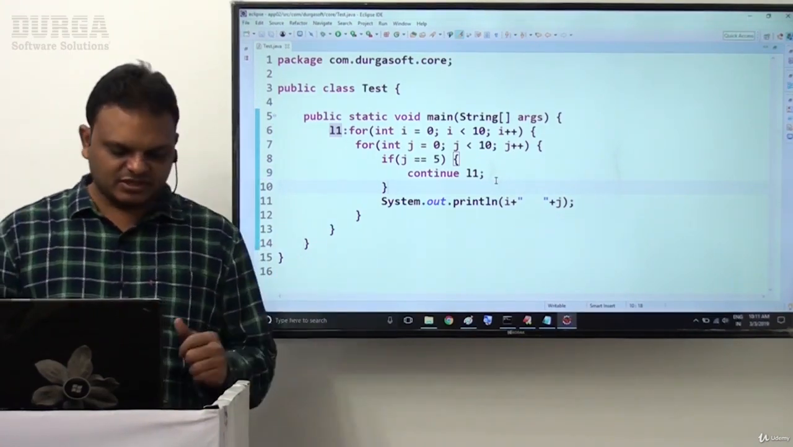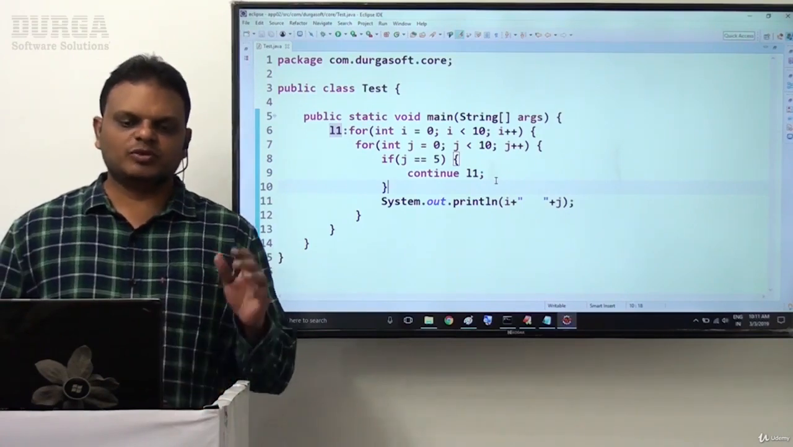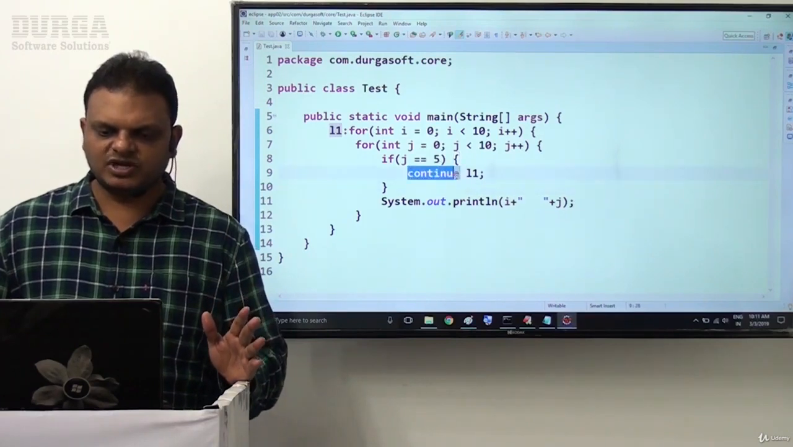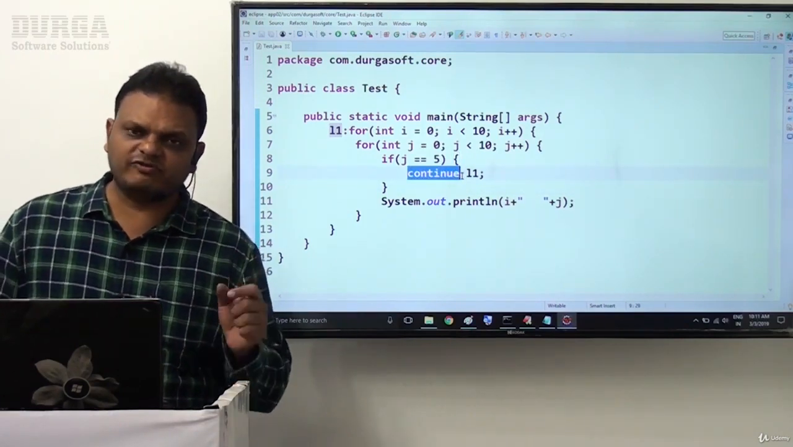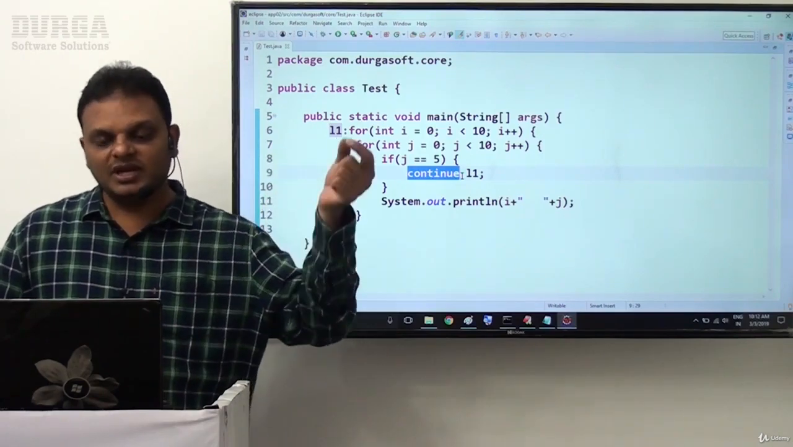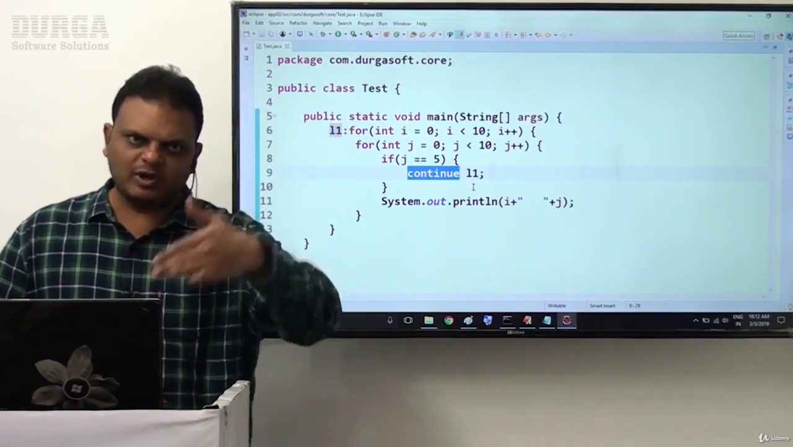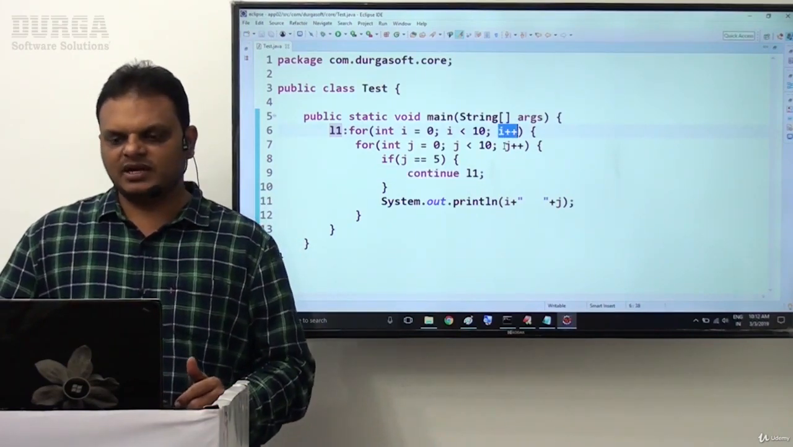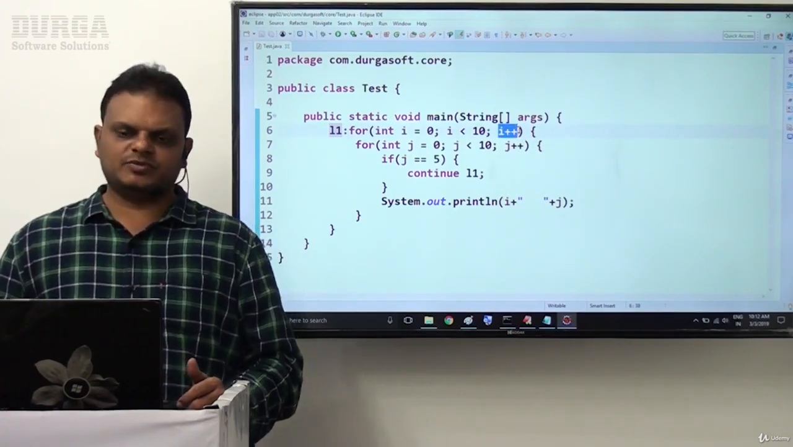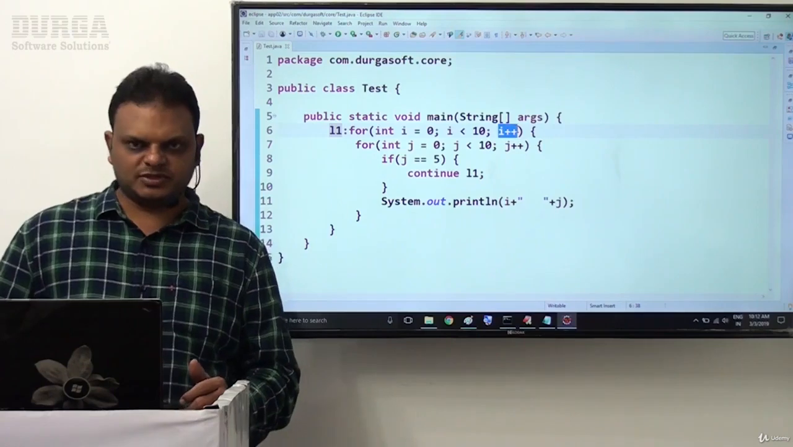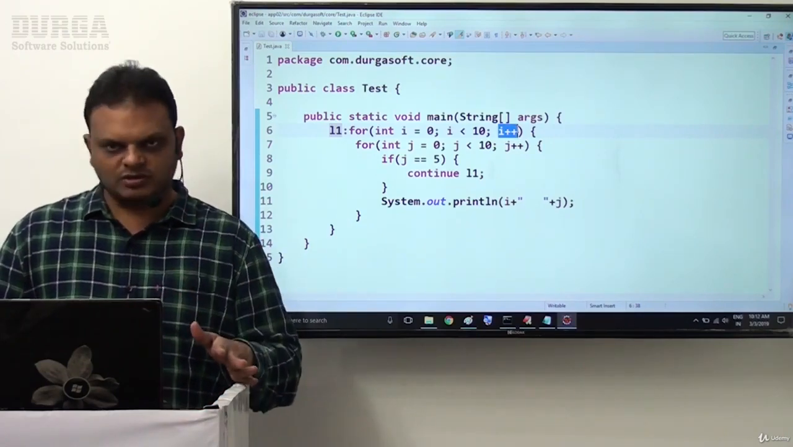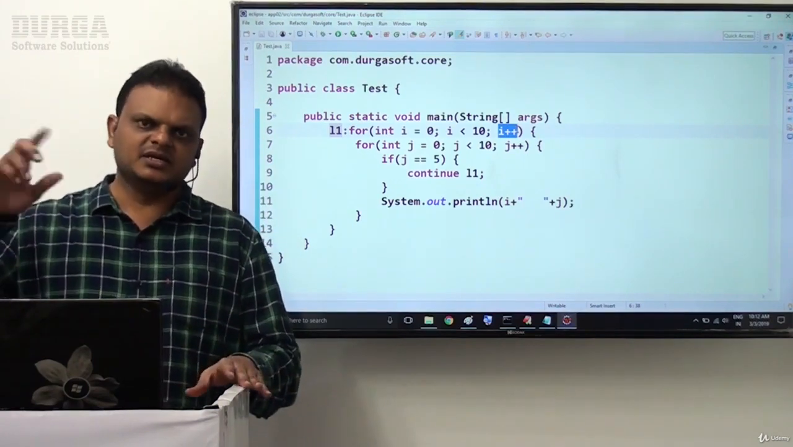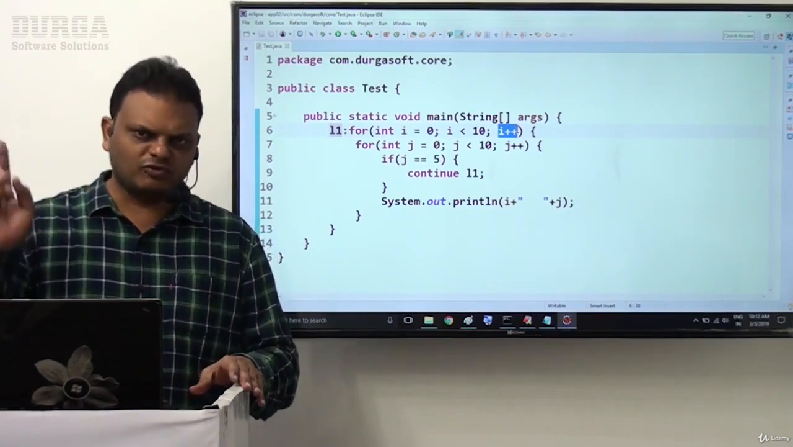Now tell me, in this case, which output are we able to get? The output will be very clear: 0 0, 0 1, 0 2, 0 3, 0 4. Now the j value is 5. Now the continue statement is encountered. This time the continue statement effect is available to the labeled for loop. That means skip all the remaining iterations in the present iteration and continue with i plus plus, not j plus plus. Then the flow of execution will go to i plus plus. That means 0 5 is not going to be displayed. 0 6, 0 7, 0 8, 0 9 are also not going to be displayed. Directly it will go for 1 0, 1 1, 1 2, 1 3, 1 4.